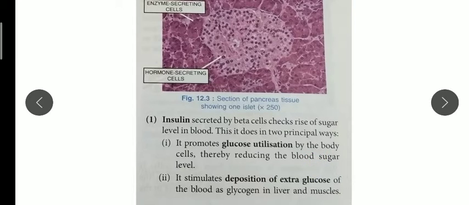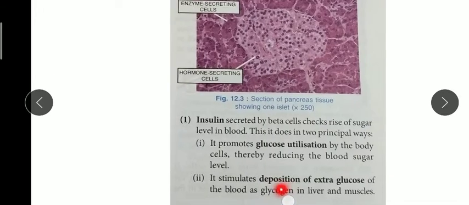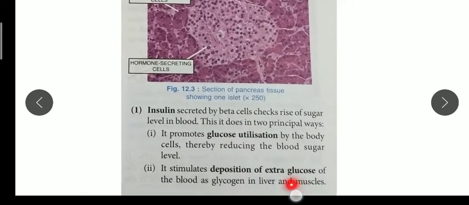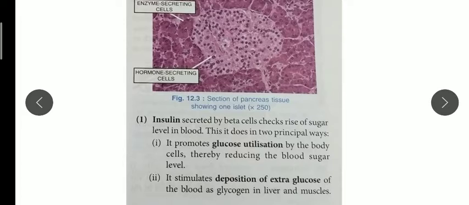Second, it stimulates the deposition of extra glucose. It stimulates extra sugar to be converted into glycogen in the liver and other muscles, so that the extra sugar is converted into glycogen and the blood sugar will not increase.